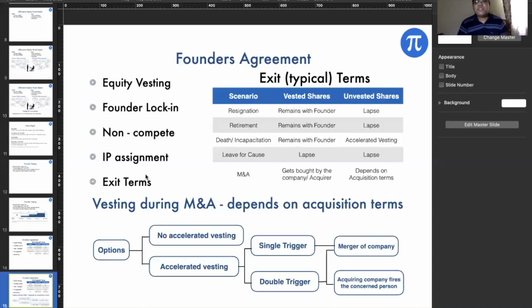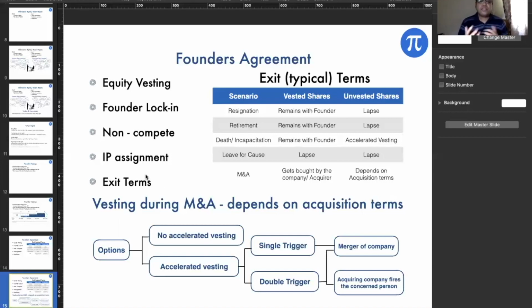But obviously, if there's a leaver for cause, both vested and unvested shares get lapsed. And if there's an M&A, which Shubham was mentioning, the vested shares obviously get bought by the company, the acquirer, and the unvested shares depend on the acquisition terms. Yeah, so the other day, Manish was also having some inputs with regard to this. There are a lot of discussions that happen with regard to these acquisition terms.